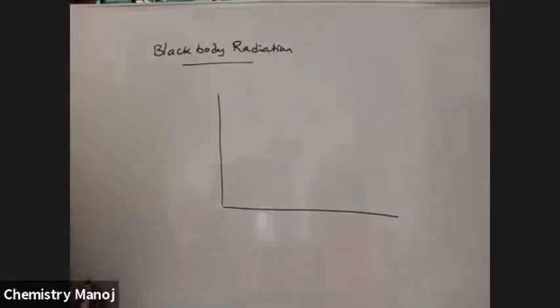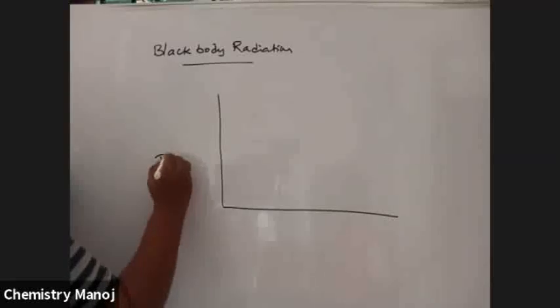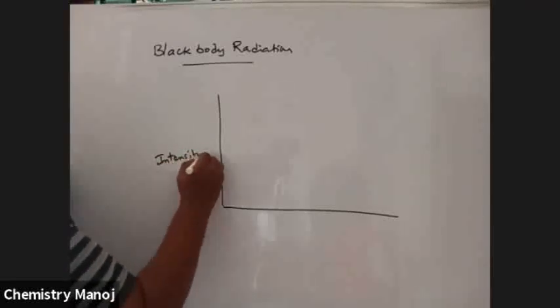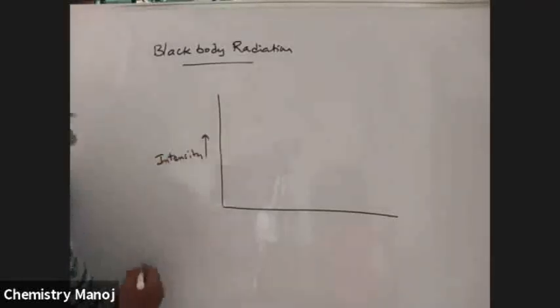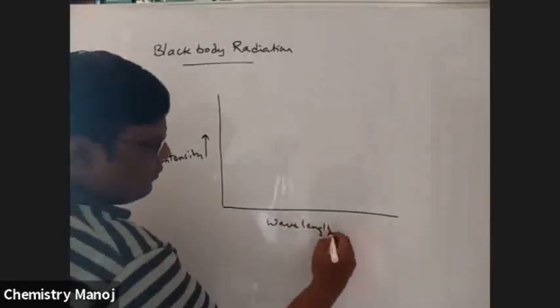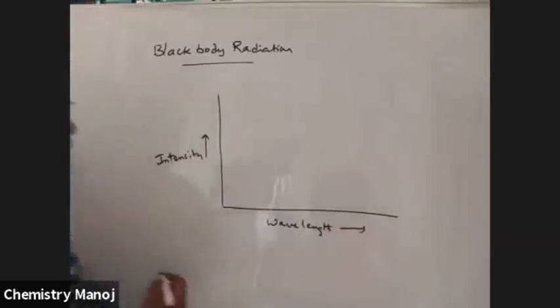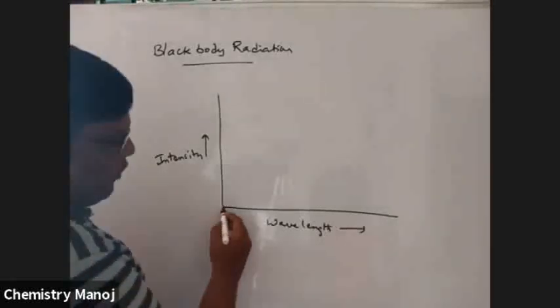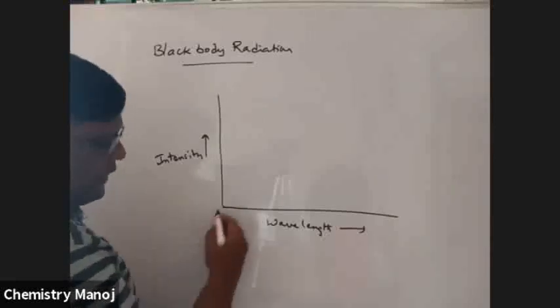I am going to draw a graph between intensity of radiation on the y-axis and wavelength of radiation on the x-axis. If the black body is heated, first of all, the lower wavelength comes out with low intensity.